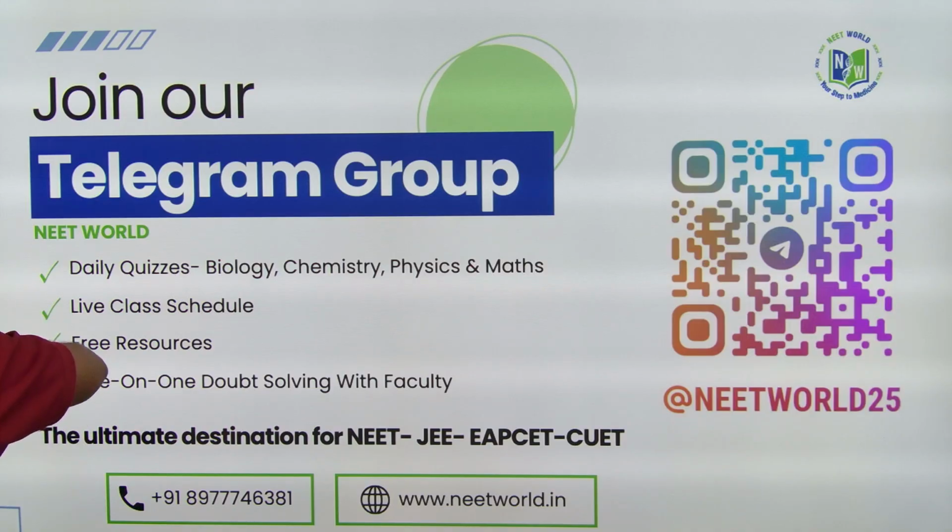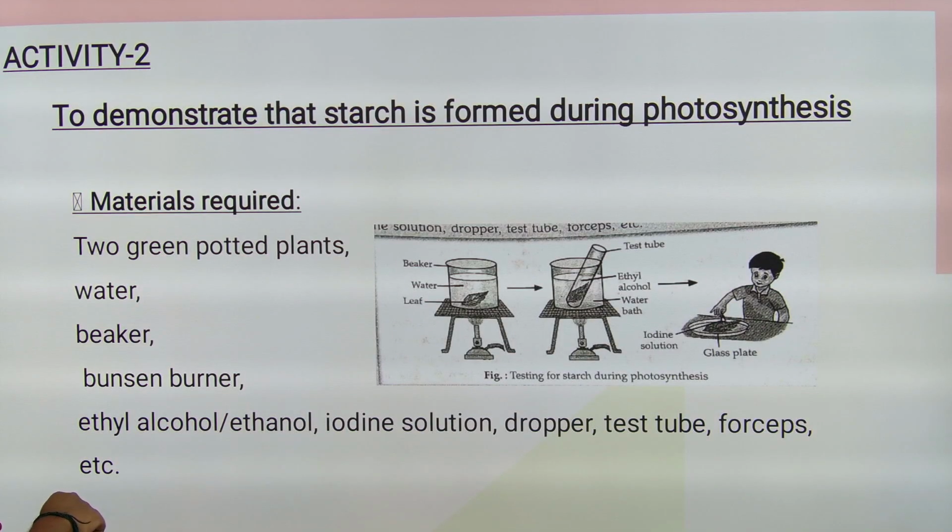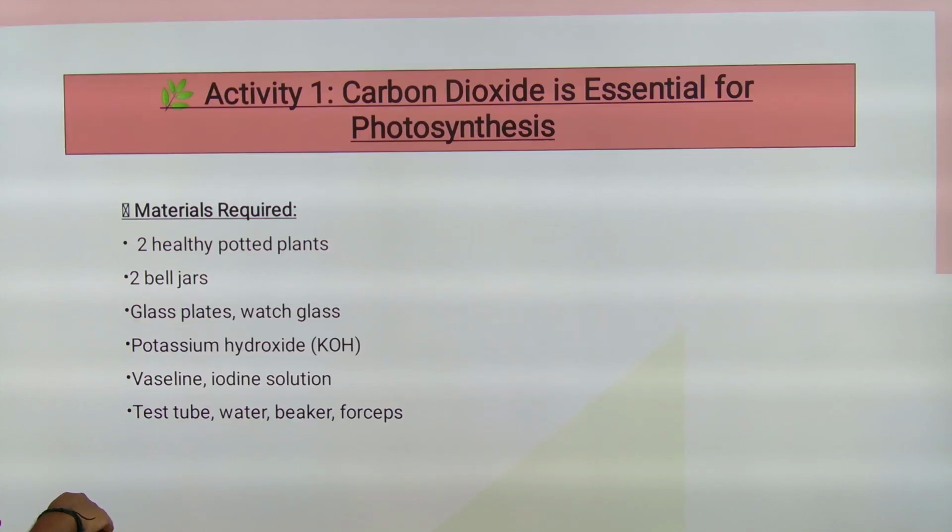So let's start today's session. We discussed activity 1, right? So let's see the other activities, children. In the first activity, what did we discuss? We proved that carbon dioxide is essential for photosynthesis.